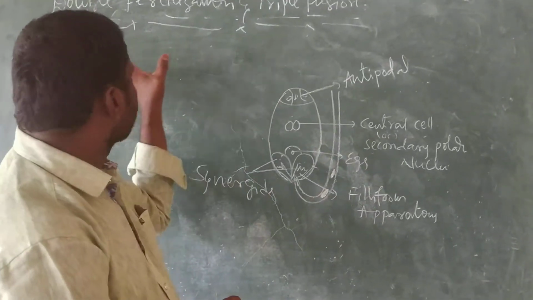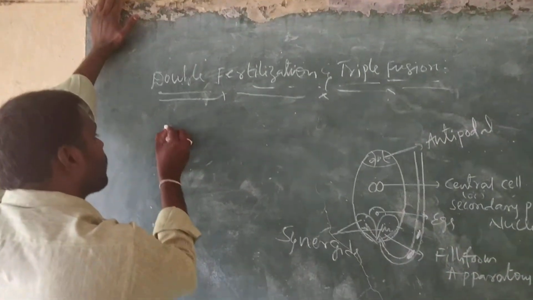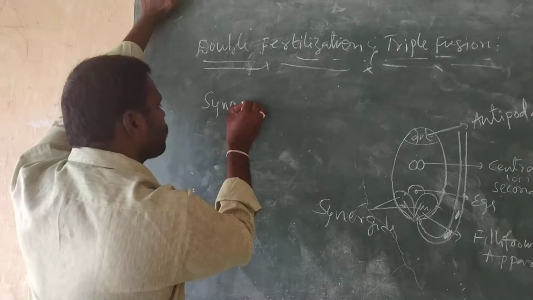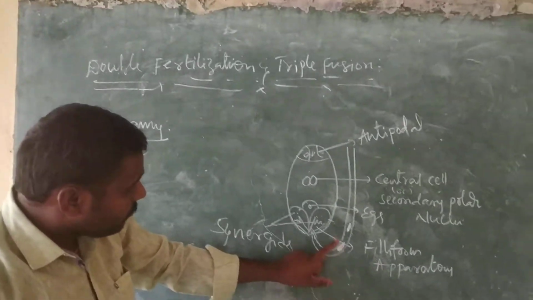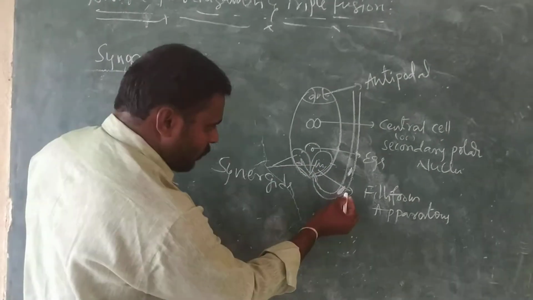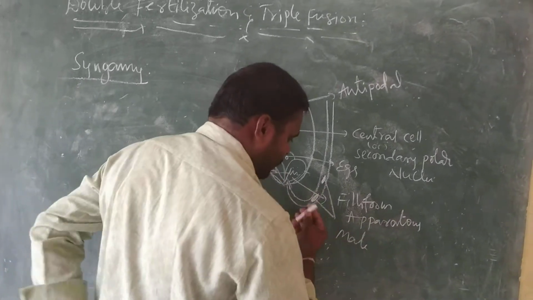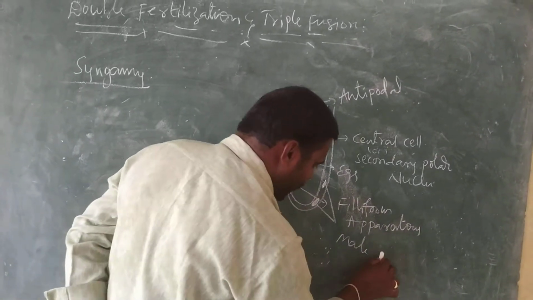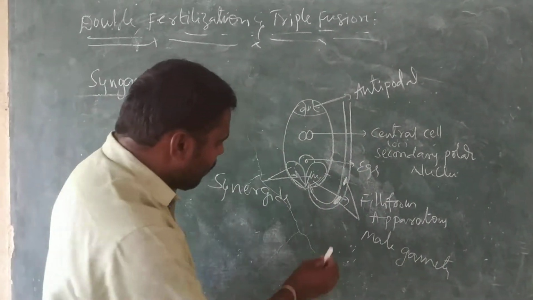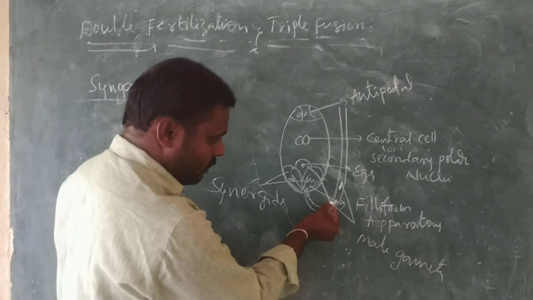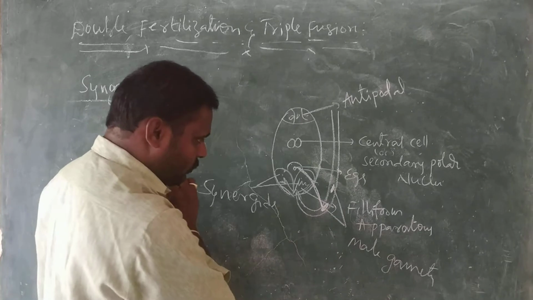So here, the first one is based on that. So different types of fertilizations. The first one is syngamy. What is syngamy? Fusion of one of the male gametes with the egg cell. See, these two are which one? Male gametes. In previous topics we discussed that the pollen tube carries two male gametes. So one of the male gametes fuses with the egg. This is one male gamete and this is one male gamete. This male gamete fuses with the egg cell.